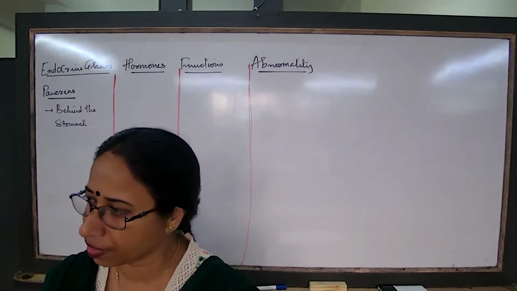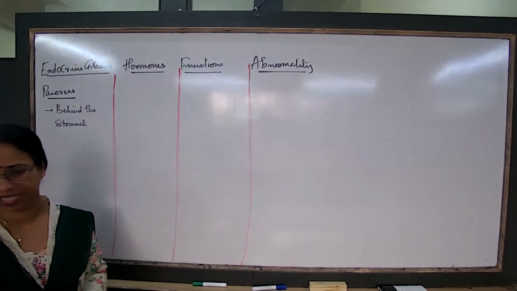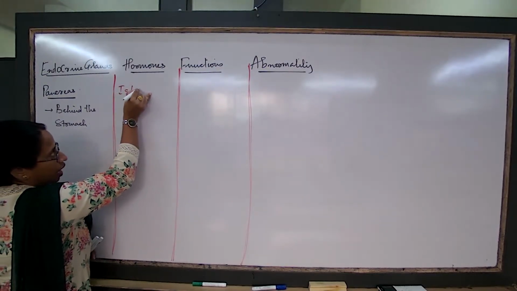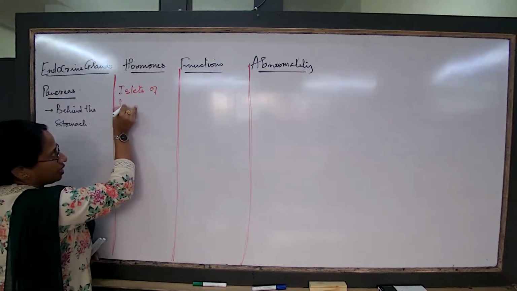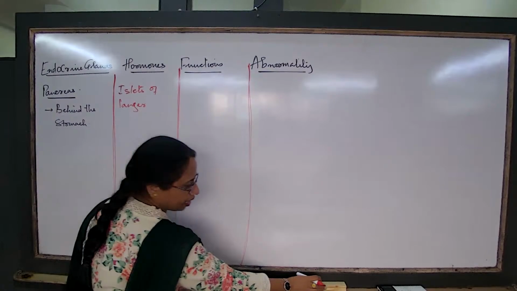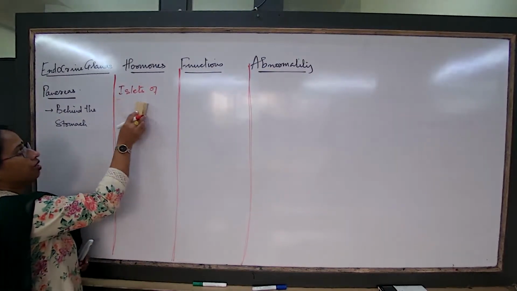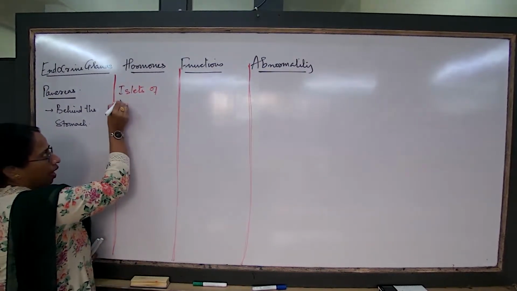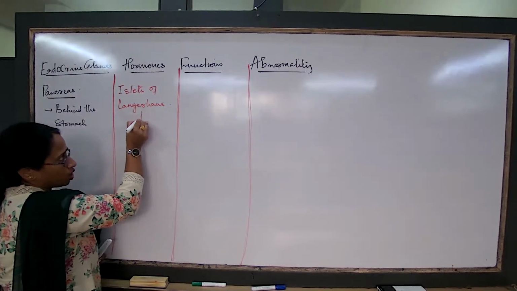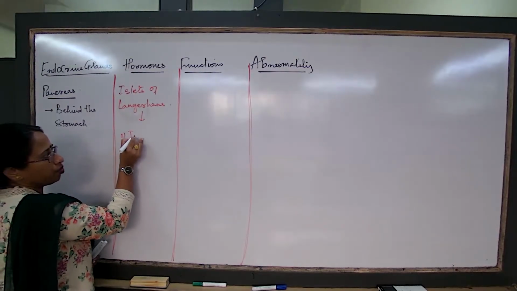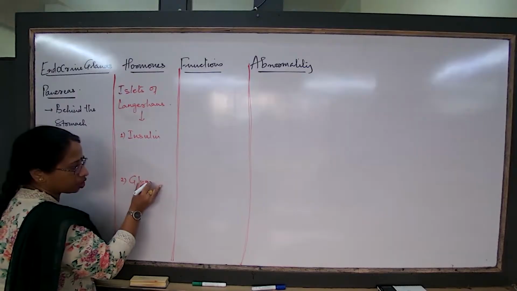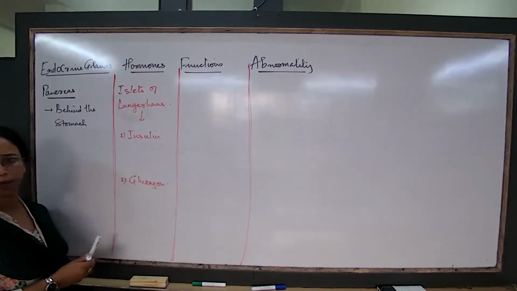So in the pancreas, there is a cluster of cells, and this cluster of cells is known as the islets of Langerhans. What are they known as? The islets of Langerhans, meaning these are the group of cells that the pancreas has. And this group of cells will release two types of hormones. What are the two types of hormones? One is insulin, and the other is glucagon. Two hormones of the pancreas.